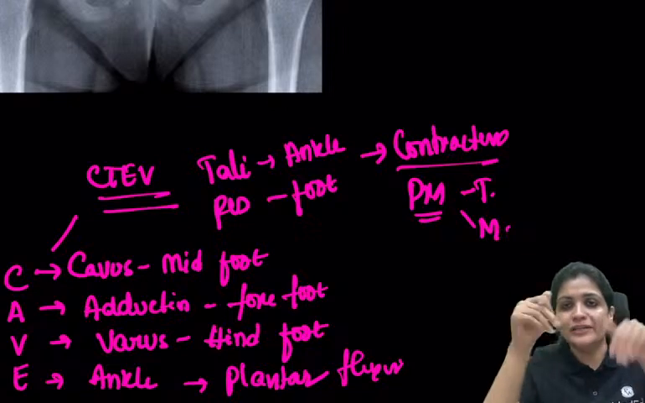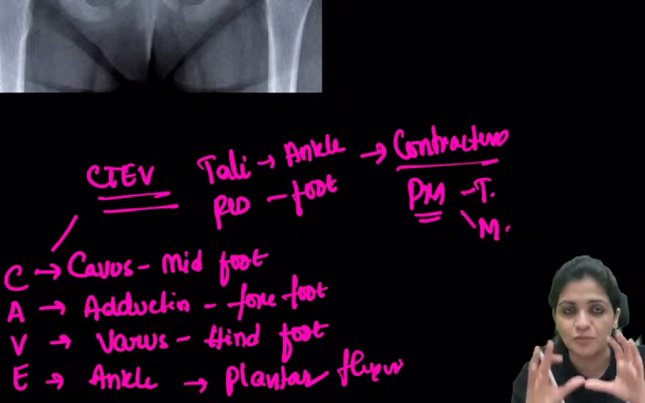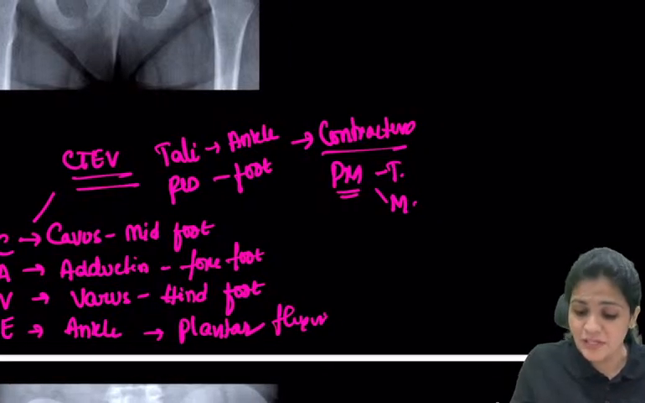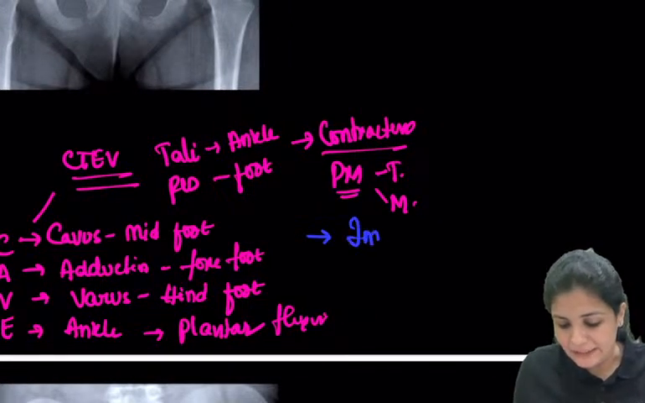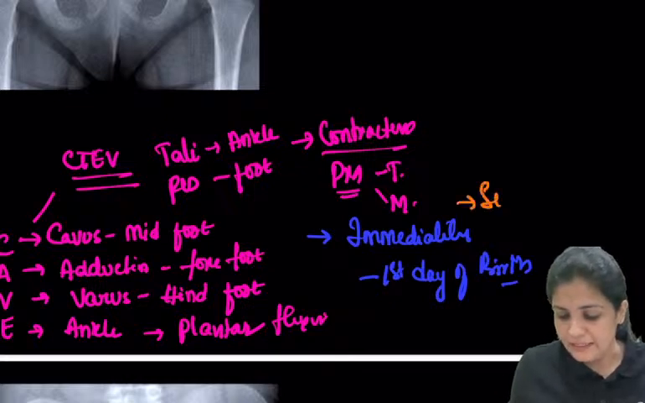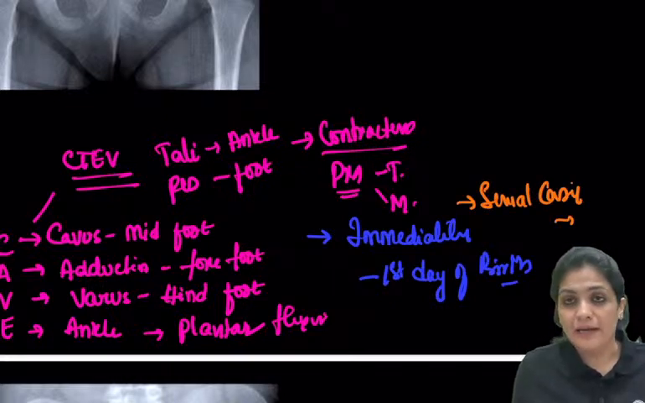That means they walk on the toes. These are the deformities. TEV. And how do you correct this deformity? You correct immediately, right from the first day of birth. So how do you correct it? You correct it by serial casting. Put the casting and you correct the deformity.